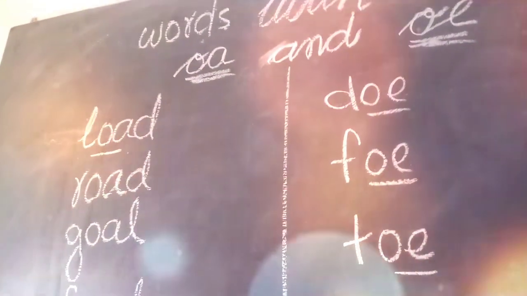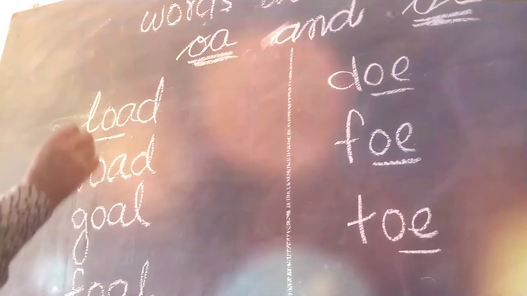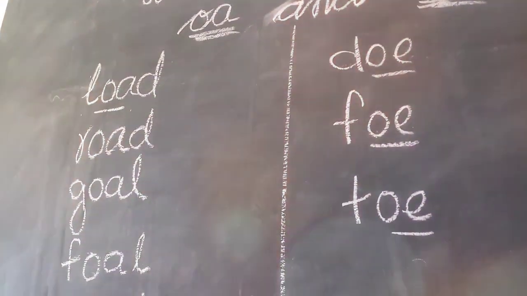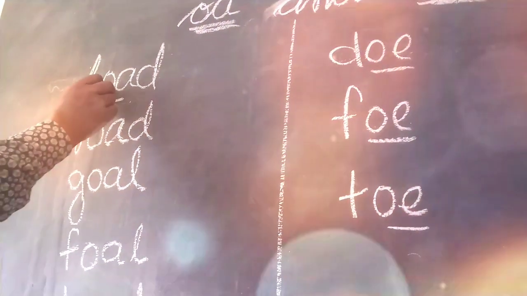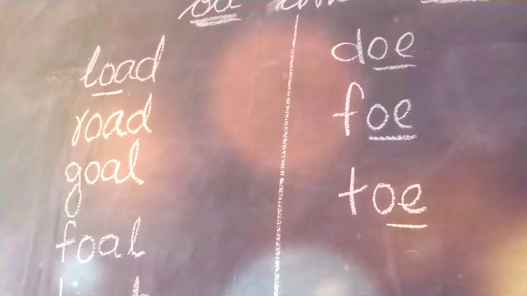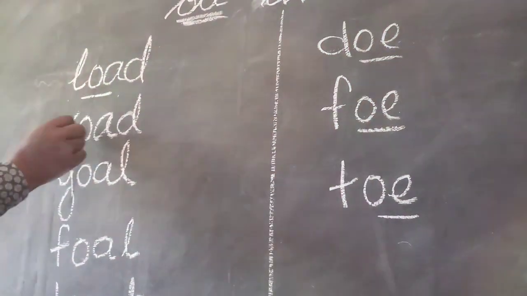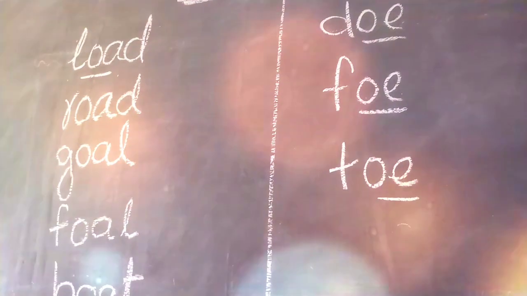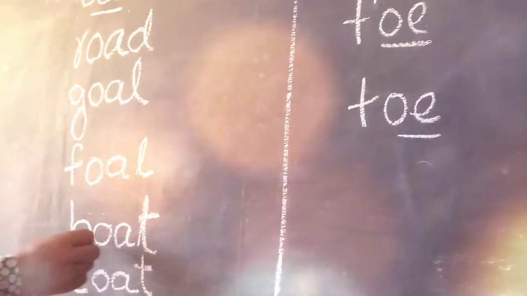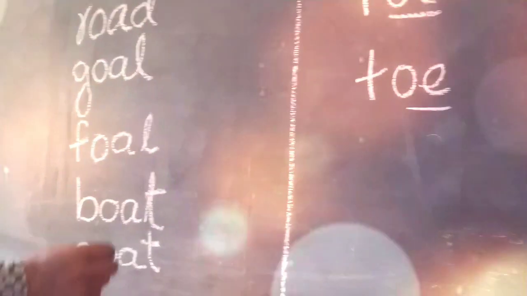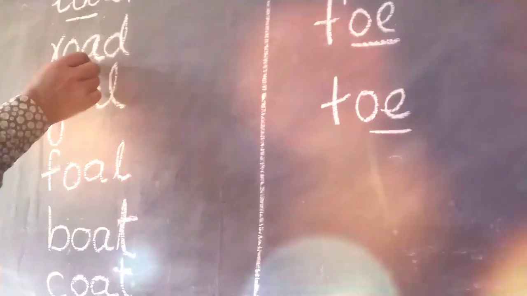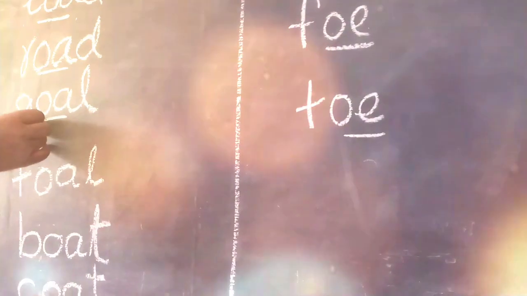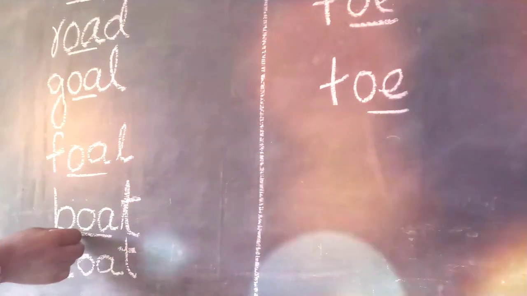Understood? Yes, sir. So let us read it again. Load, L-O-A-D. Here we have used O-A. Then road, R-O-A-D. Goal. Foal. Boat. Coat. So in these words we have got O-A. By using O-A we have formed the words.